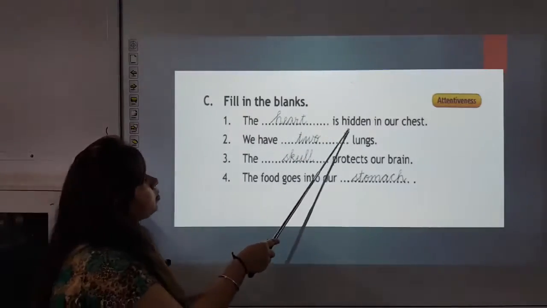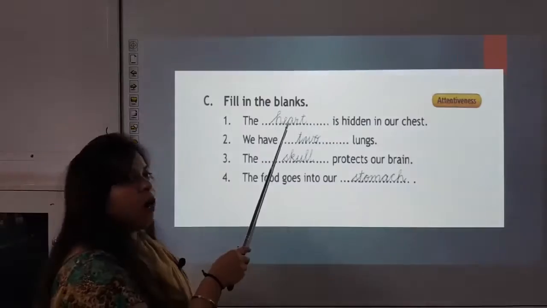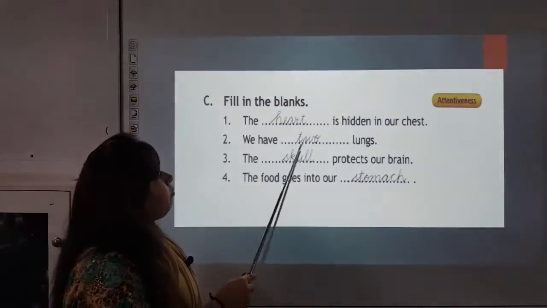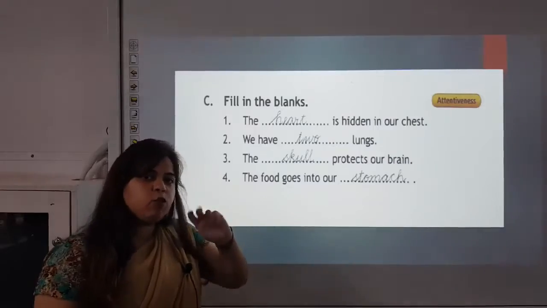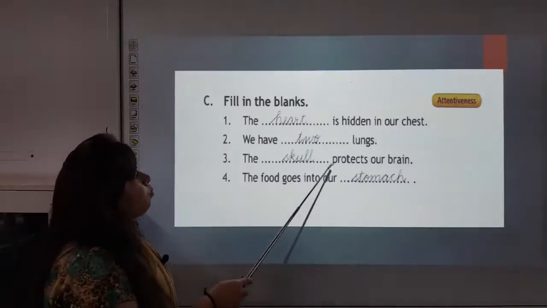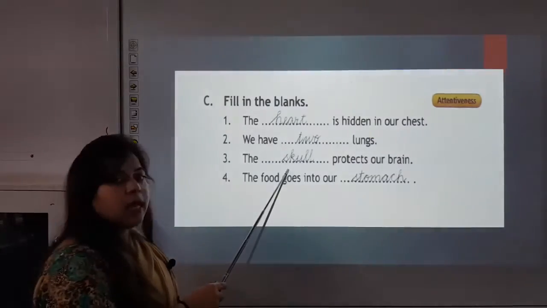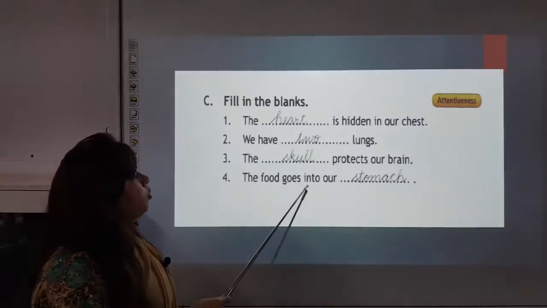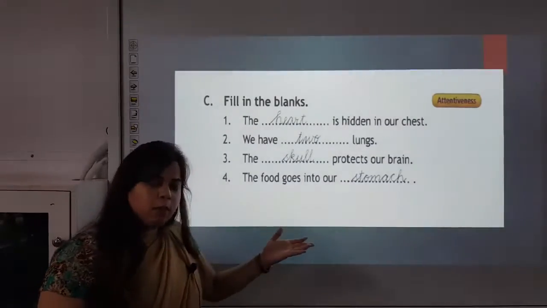The dash is hidden in our chest. What is hidden in our chest? Heart. We have dash lungs. How many lungs do we have? We have 2 lungs. The dash protects our brain. Who protects our brain? Skull. The food goes into our dash. Where food goes? In our stomach.